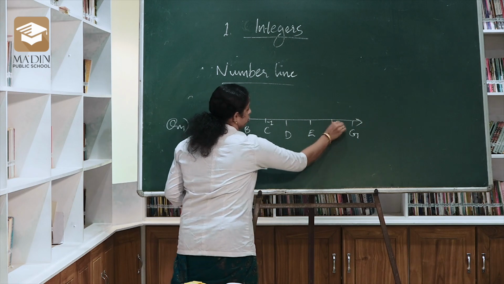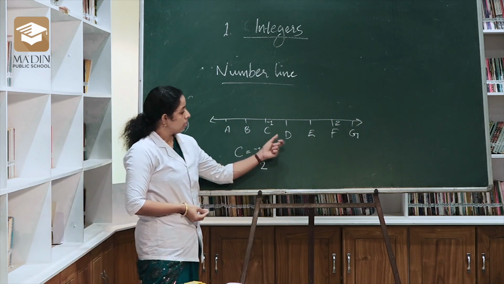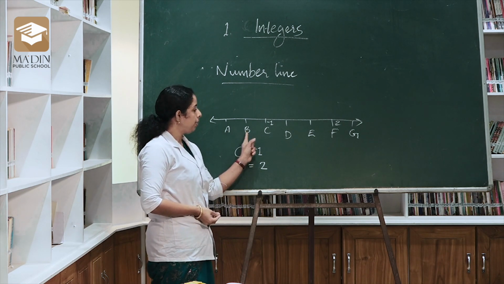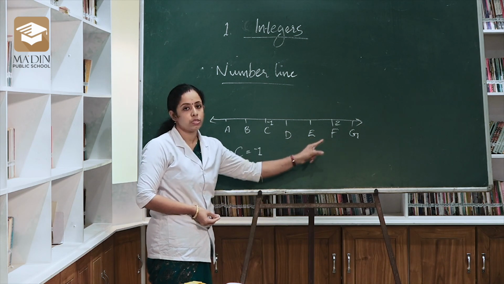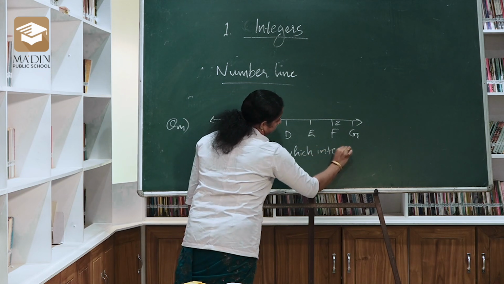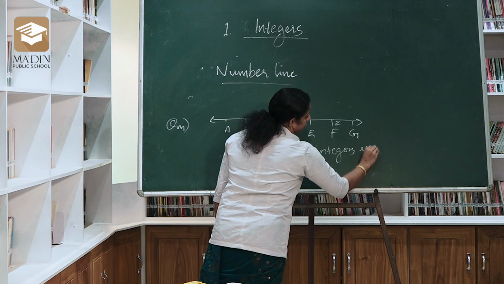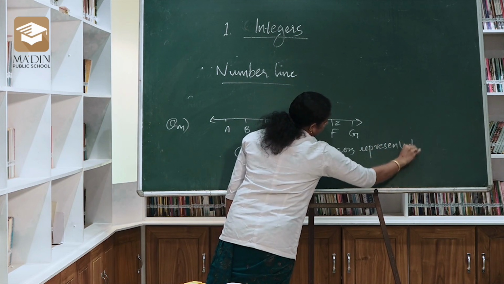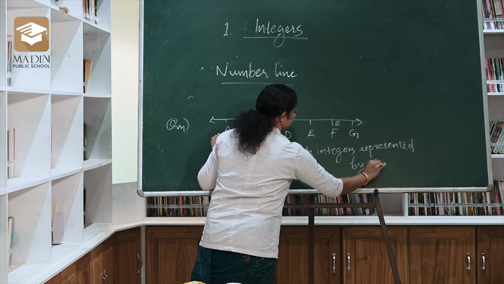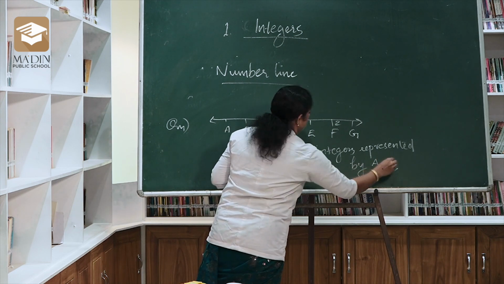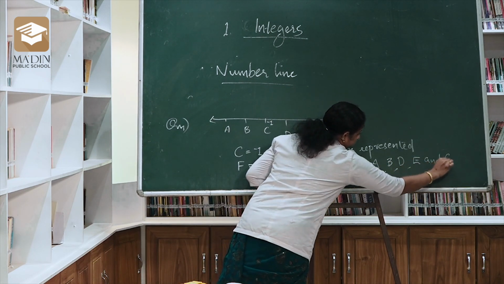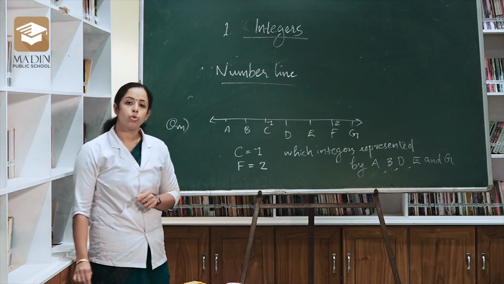Then which integers will be represented by A, B, D, E and G? Can you solve it now?